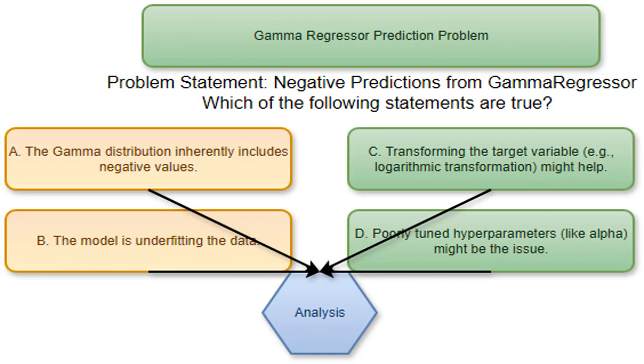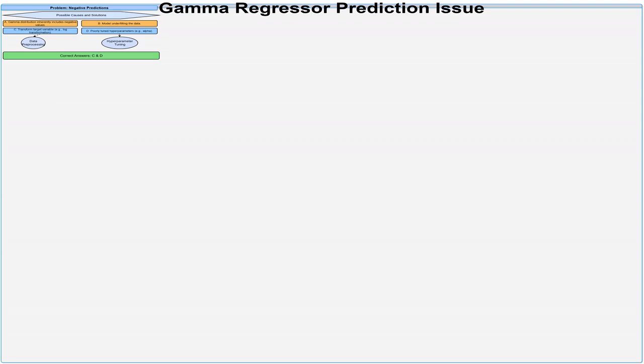Underfitting is when the model is too simple to capture the pattern in the data. But this doesn't directly cause negative predictions from a gamma distribution. While a better fit would improve the model generally, it doesn't solve the negative value problem, so it's less likely the root cause. The core problem is that scikit-learn's gamma regressor, which I use to predict time until an event, is giving me negative predictions.